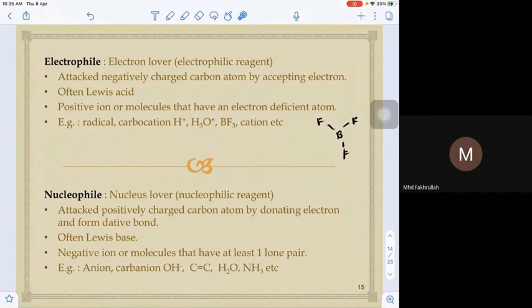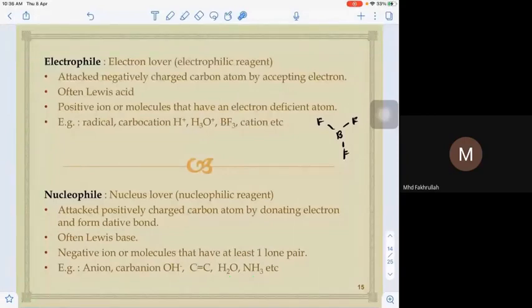So any negative ion, or molecules that have at least one lone pair, the ones that are rich in electrons, either negative ions or with a lone pair, can become a nucleophile. Examples of nucleophiles: an ion, carbanion, OH minus, this is a negative species, carbon-carbon double bond. When we have an alkene or alkyne, carbon-carbon double bond, carbon-carbon triple bond, or when we have H2O, or ammonia, they are all nucleophiles.